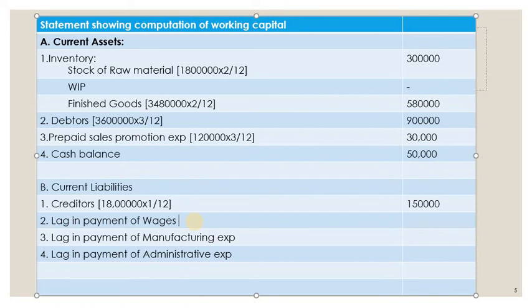So lag in payment of wages, total wages is how much? Total wages is 10,80,000 into how much is the lag in period? Wages are lagged for 15 days, so that means 0.5, so 0.5 divided by 12, so we will get how much? Calculate, 45,000.